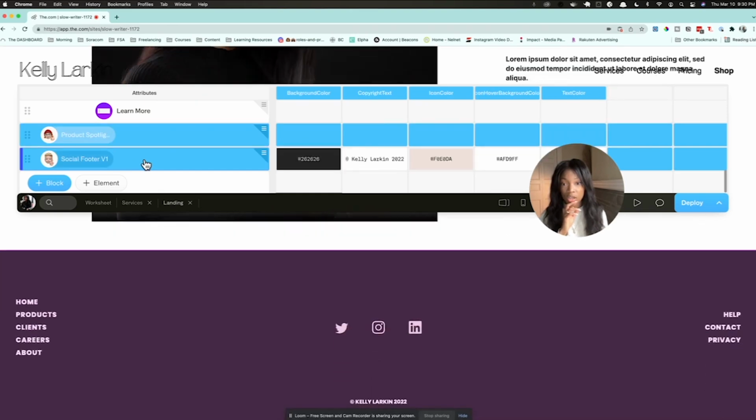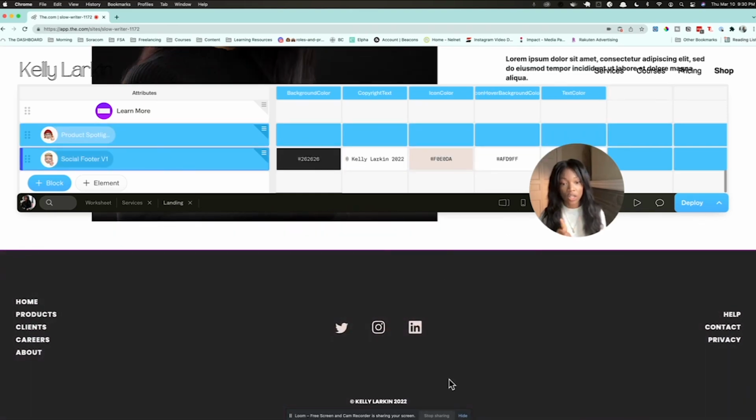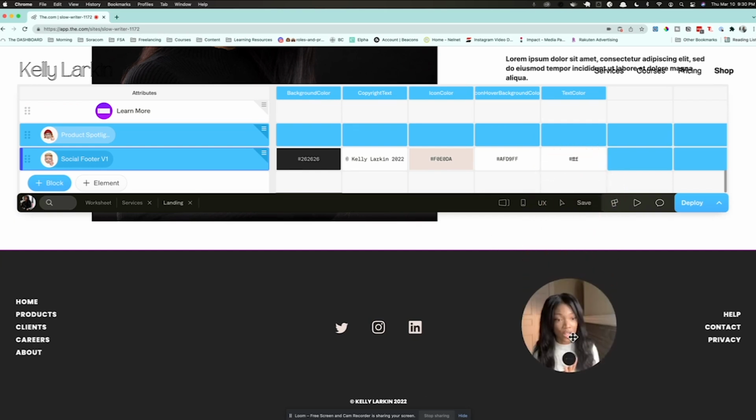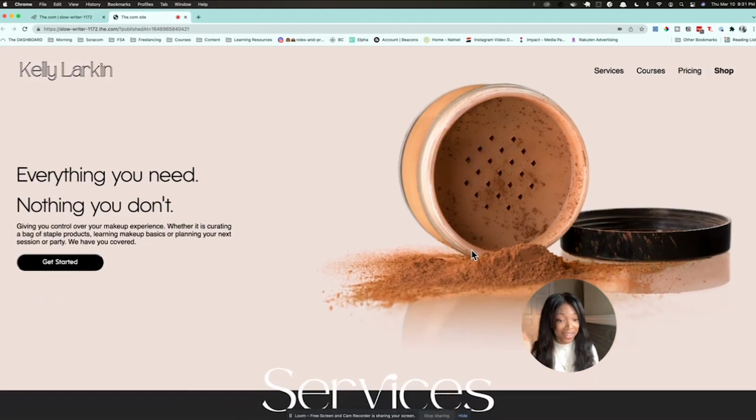And then here is also the footer. So I changed the colors of the links down here. I changed the copyright text, and I also changed the background. The background was originally blue. This is the full thing. Let us save this so we don't lose any of this, and then I can deploy. And as you can see, this is our website.